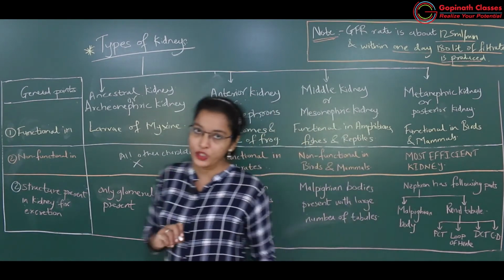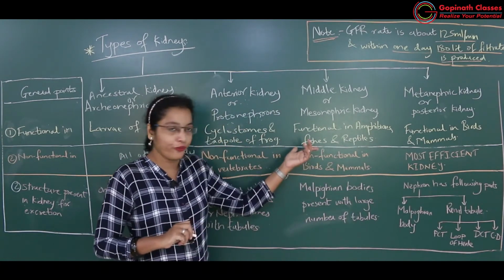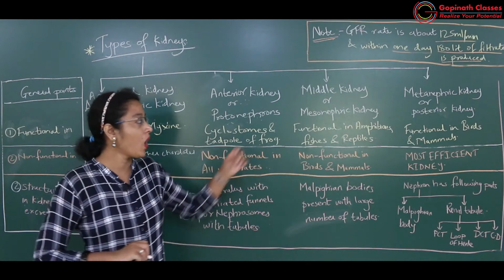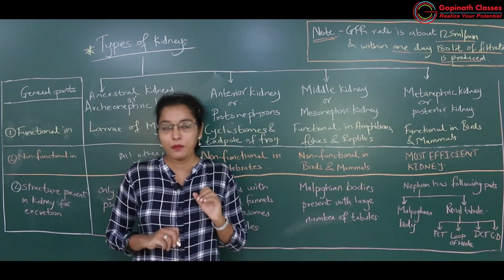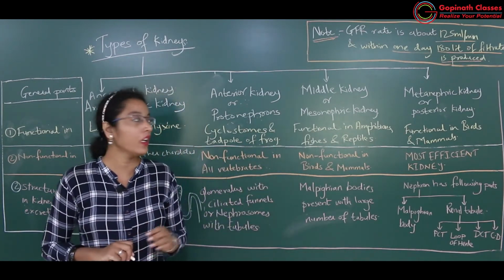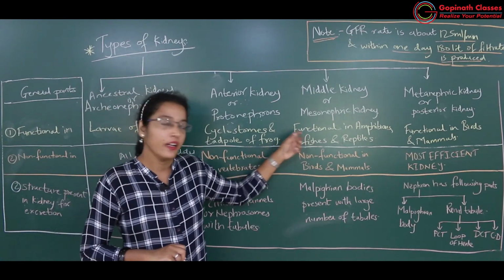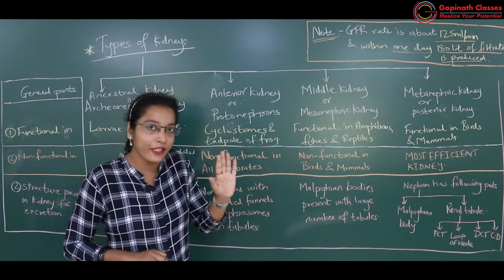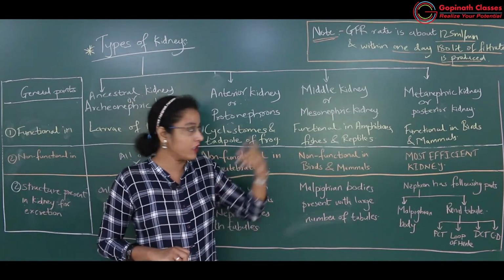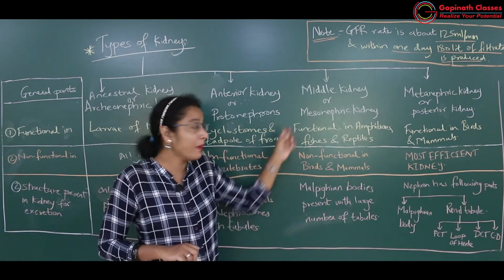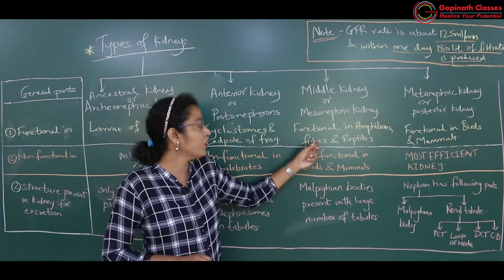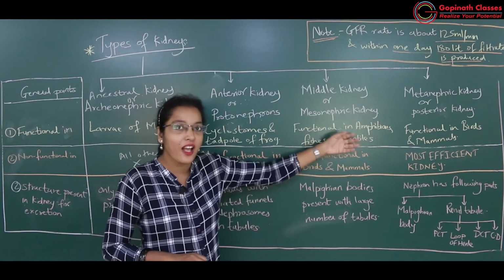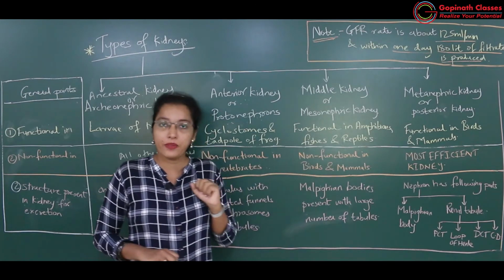Now we'll switch over to the next type of kidney, that is middle kidney or mesonephric kidney. Middle kidney or mesonephric kidney is functional in, what was it here? In all vertebrates the anterior kidney was altogether absent. So here some vertebrates must have the middle kidney. Which vertebrates? Fishes, amphibians and reptiles.